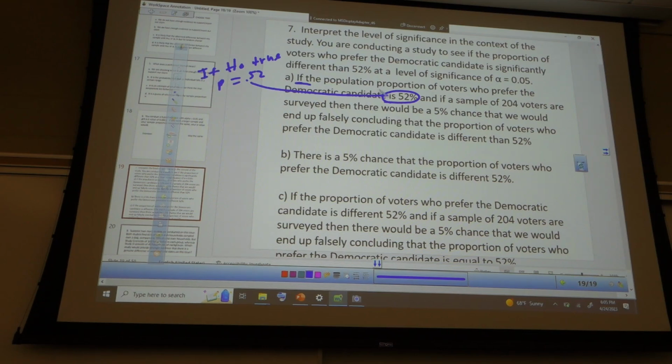If the proportion is 52%, if P equals 0.52, then there would be a 5% chance of the time we would falsely conclude that it is different.